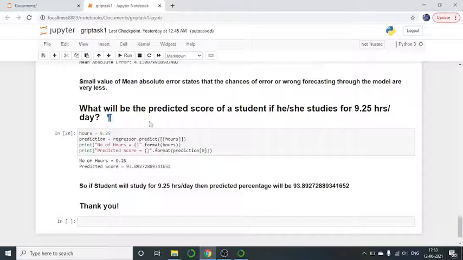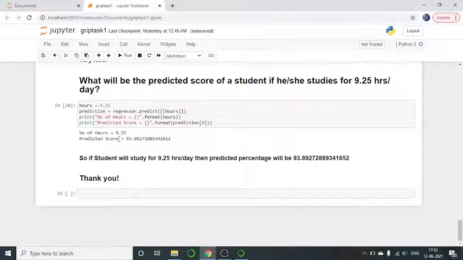What will be the predicted score of a student if he or she studies for 9.25 hours per day? So our main problem statement was to find the score if he or she studies for 9.25 hours per day. As our hours are 9.25, our predicted score is 93.89 approx. So if a student studies for 9.25 hours per day, then the predicted percentage will be 93.89 approx.